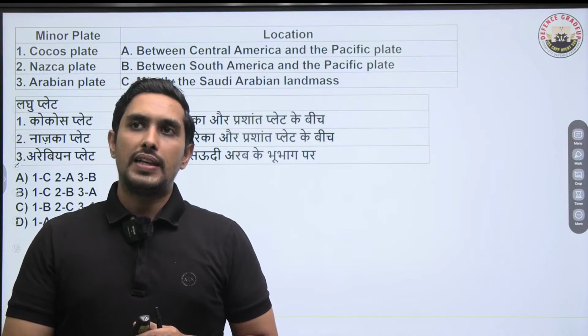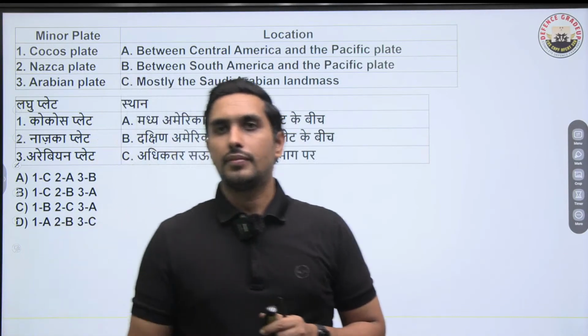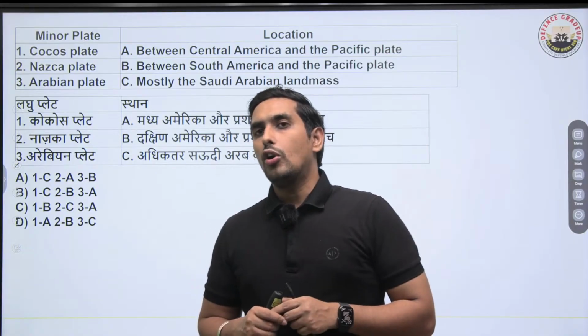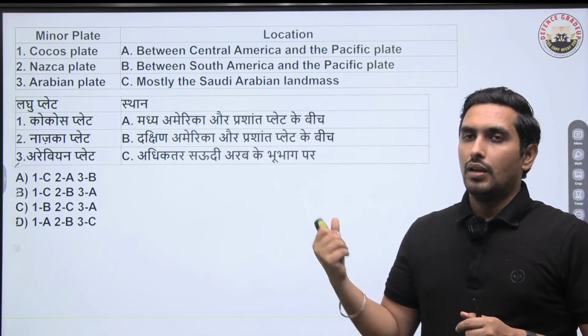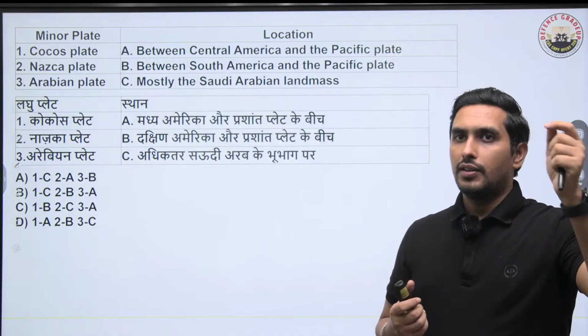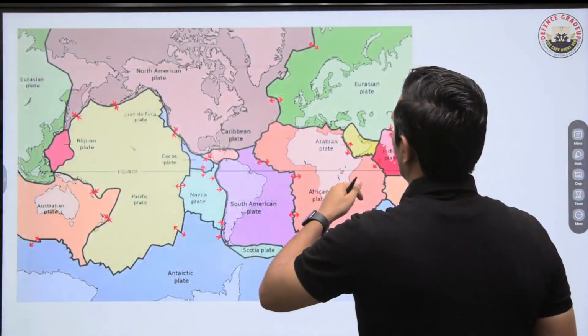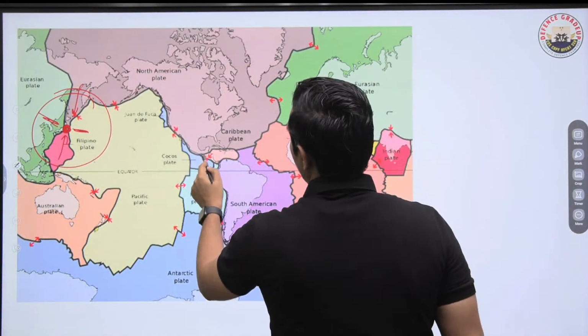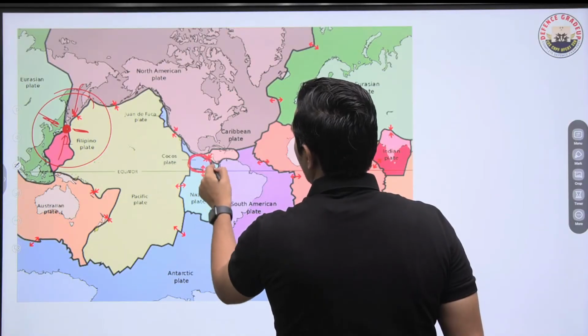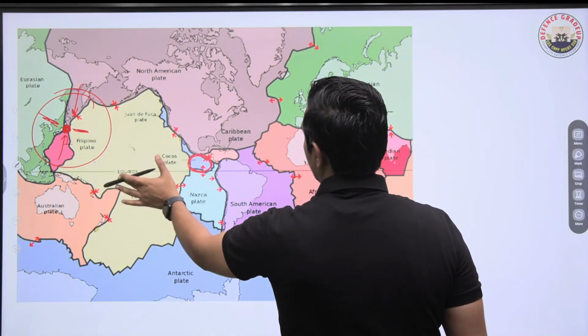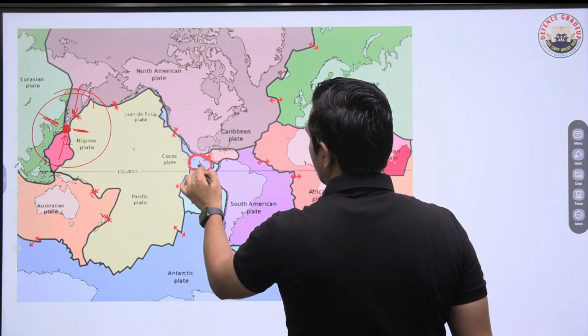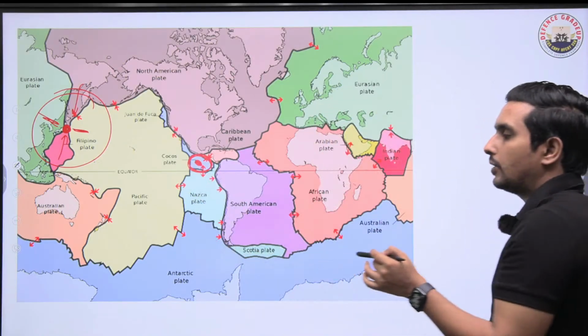Cocos is what? Central American Pacific. Got it? So when we talk about Central America and Pacific, this Cocos plate, I'll just show you over here as well. Have a look. Can you see this? This is Cocos plate. Have a look at this. Central America and Pacific plate. So here we are having Cocos plate situated, which is absolutely correct.